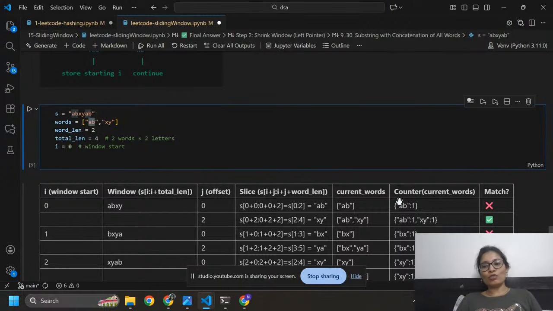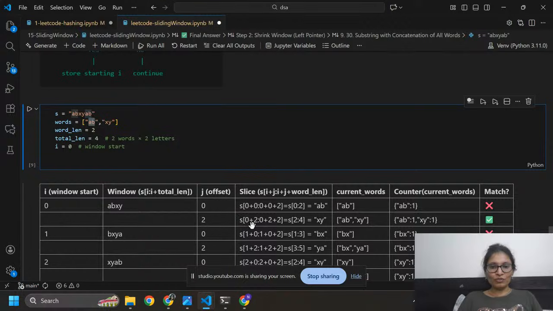Now we can count its frequency. So AB equals 1. It is not matching. Okay, if we match this, then it is not matching. Now again, because I need both of them, AB and XY, we can't take a single one.